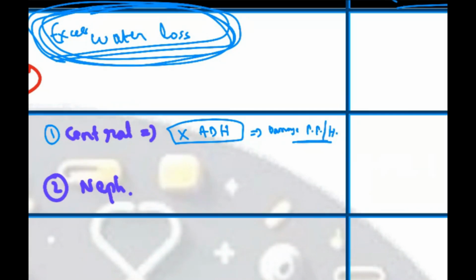So why, sir? Why damage? What do you understand by the word damage? Damage might have occurred during surgery, or damage might have occurred to the head during trauma. Something might have happened that damaged the pituitary. Hypothalamic damage or pituitary damage might have occurred due to some brain surgery, because of which no ADH is there. So if ADH is not there, water cannot be conserved by the body.